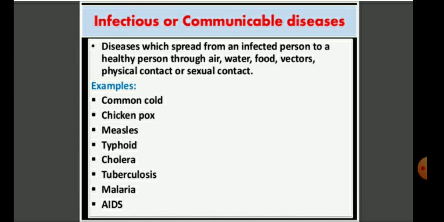So, the infectious or communicable diseases are the diseases which spread from an infected person to a healthy person through air, water, food, vectors and physical contact, or we can say sexual contact. These are the modes of spread of disease. For example, the common cold, chickenpox, measles, typhoid, cholera, tuberculosis, malaria and HIV/AIDS. So these are all communicable and infectious diseases.